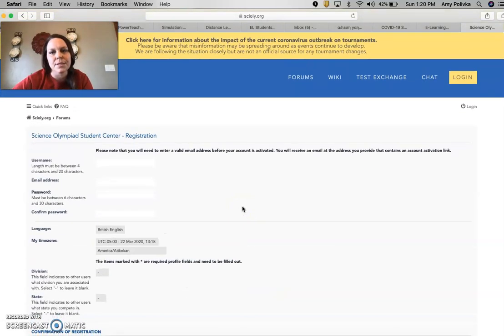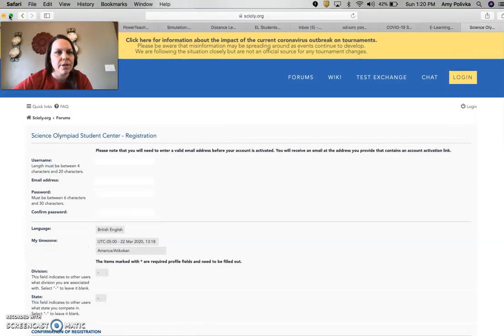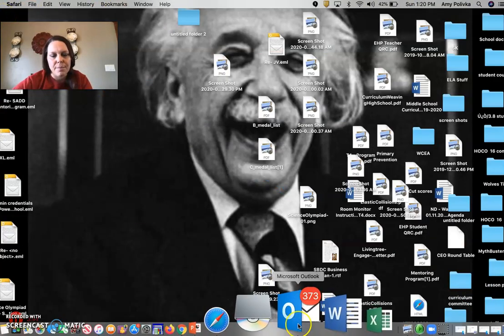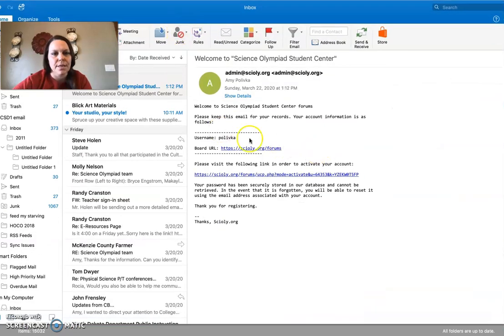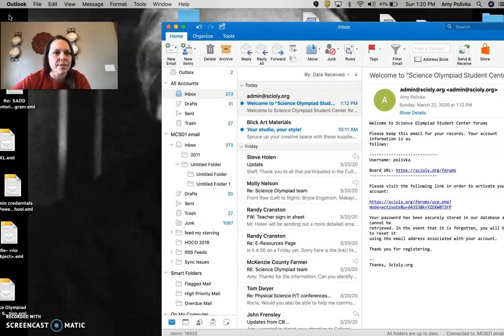Once you click submit, it'll tell you that it's awaiting confirmation. Just to show you quickly, I'm going to minimize this screen. In my email, I received a confirmation, and it looks like this right here. Once you receive this confirmation, you do need to click on this link, and once you click on that link, your account is activated.